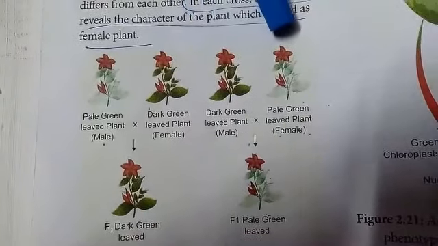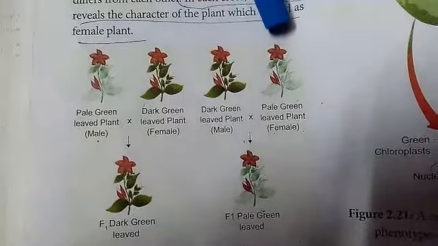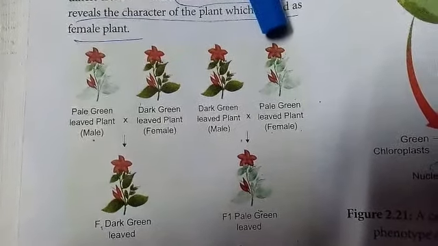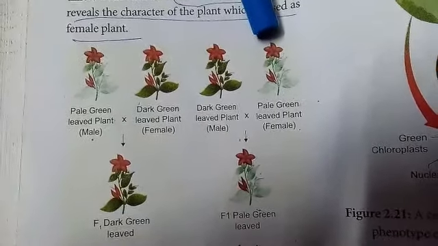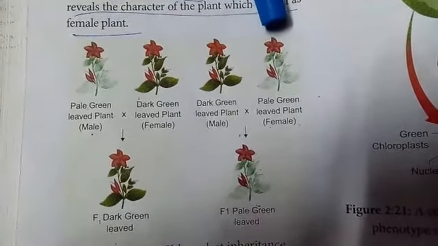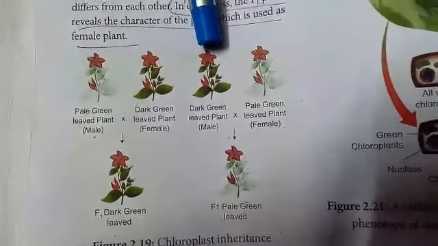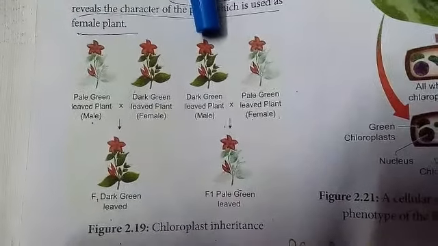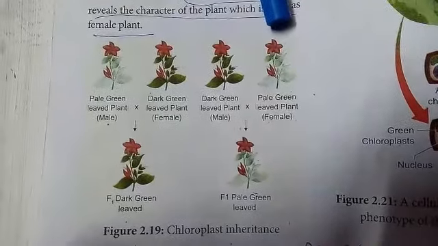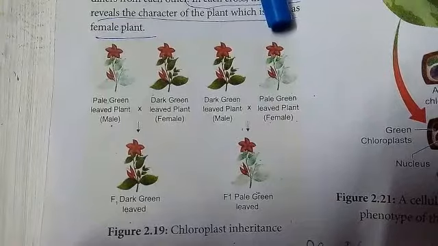The pale green plant is considered the female plant, by removing the anther by the method of emasculation and taking its stigma. The dark green pollen is taken, so this plant is male, and the stigma of the pale green leaved plant is taken, so it is female.